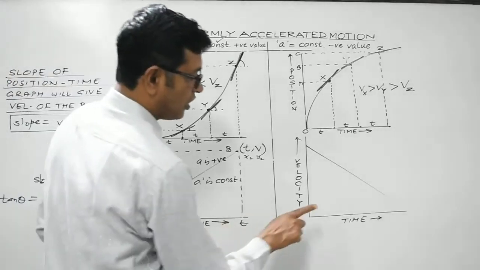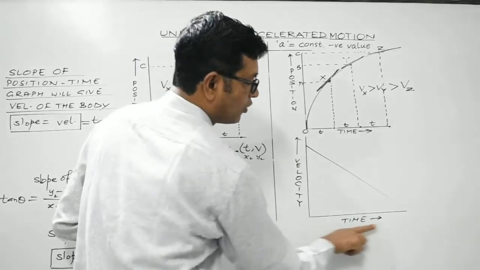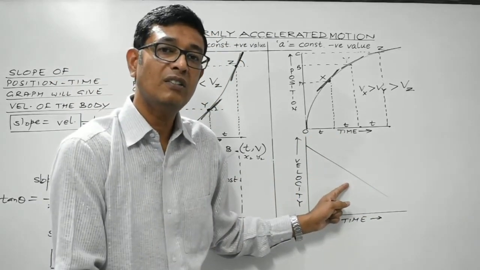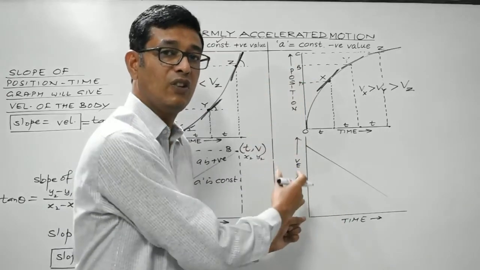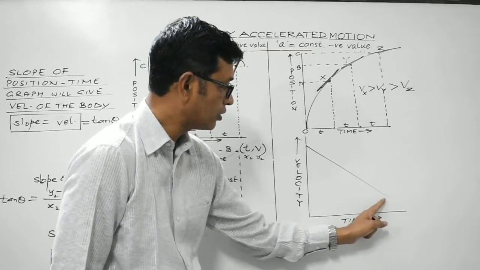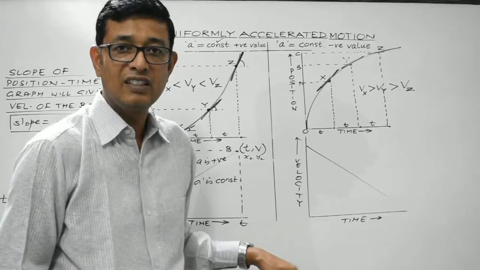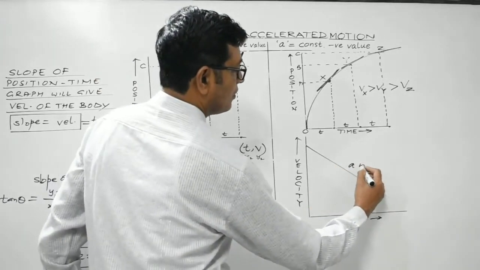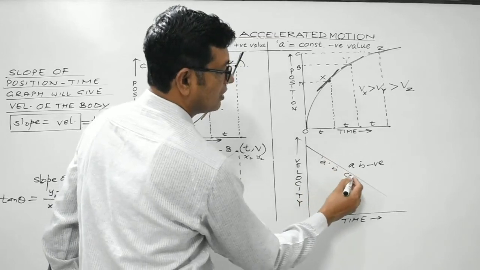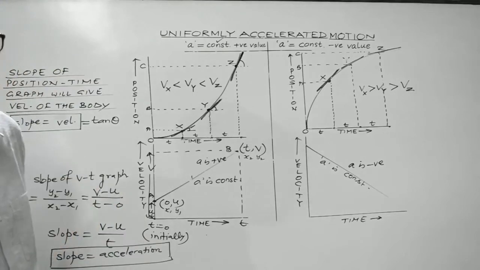So over here you can check. With the passage of time, the velocity of the body is decreasing. So here the final velocity of the body must be less than its initial velocity. Initially the body possesses this velocity, finally the body possesses this velocity, this one. So final velocity is less than initial velocity, then A is negative. And a straight line suggests that A is constant. So that is the case of uniformly accelerated motion.